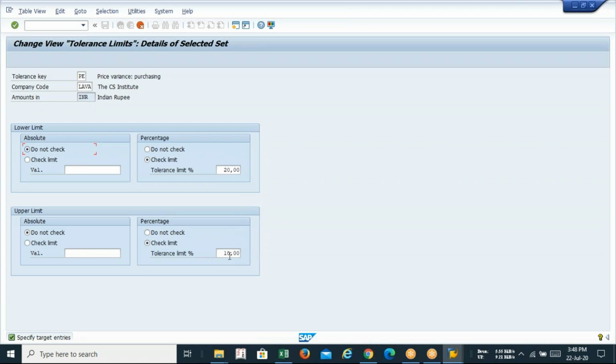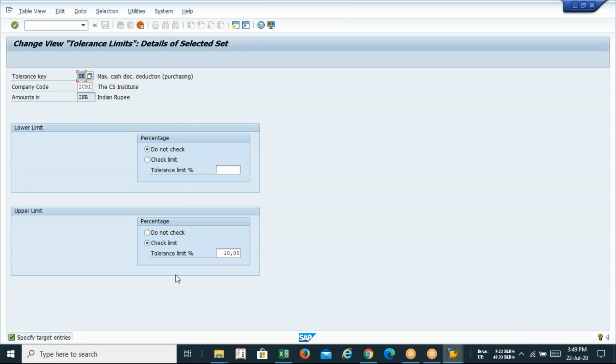Here you can select 1% also, 2% also. Totally the choice is yours. And you can select zero also. It totally depends on you. So this is the lower limit, this is the upper limit. Okay, this is number one, that is for PE, and the same thing is happening with the AC also. Just press enter. So you can see I have not selected any lower limit. In upper limit I have selected only 10%. Lower limit, I have not selected anything.